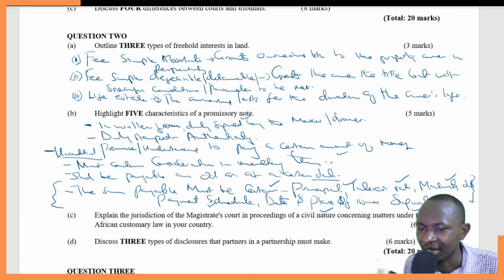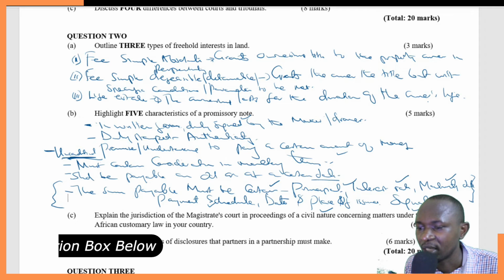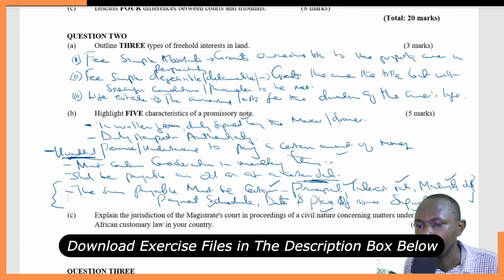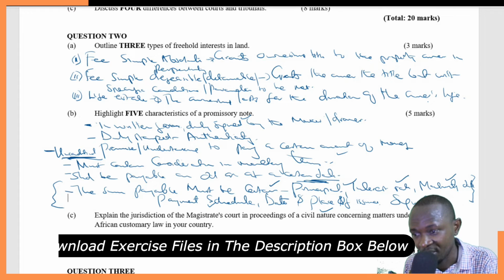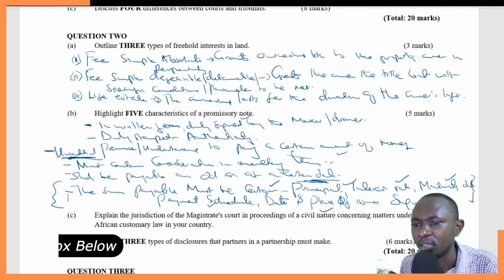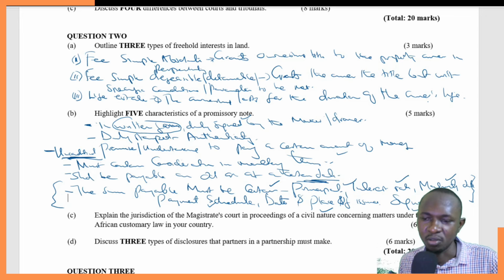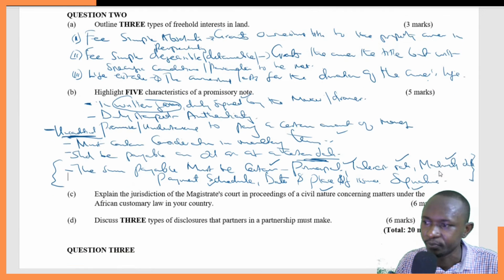We've talked about the promise being unconditional. We've talked about the date that it will be payable, then the consideration in monetary terms, and above all, remember we said that it must be in written form. Go by those and you'll be good to go with that question.